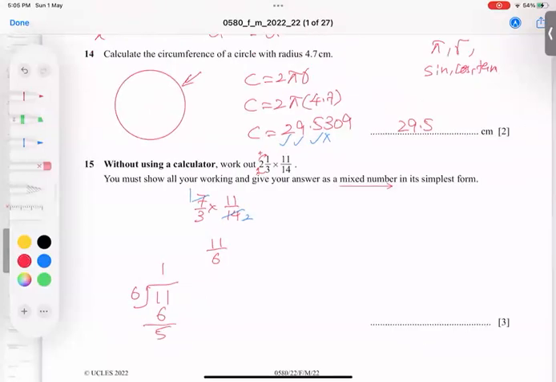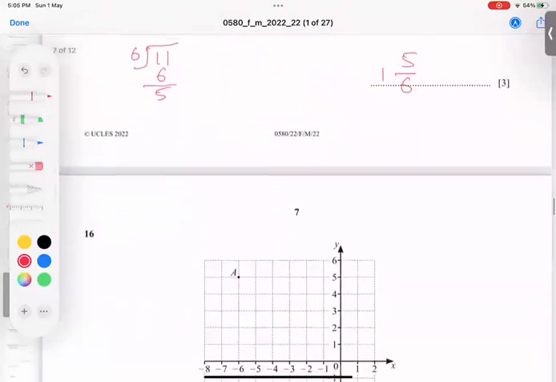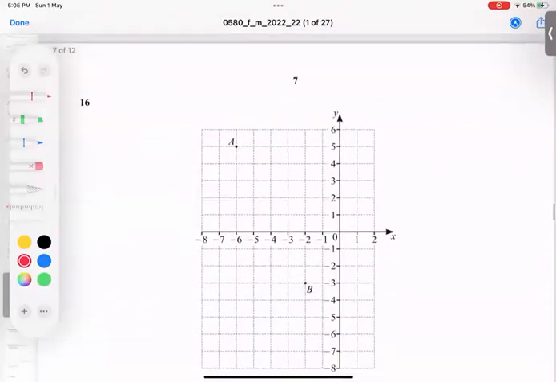Then equals to, what is the technique to write it? You know it very well. 1 5 over 6. Alhamdulillah Rabbil Alameen. Let's go for the next question.